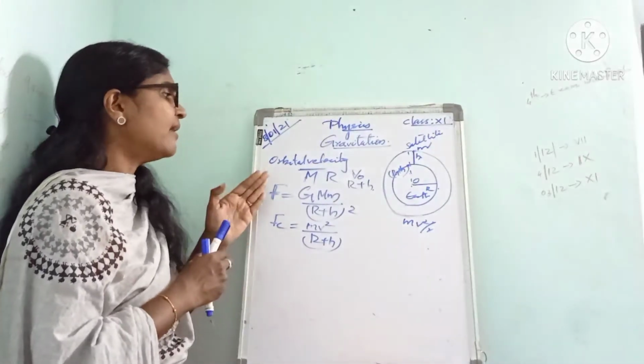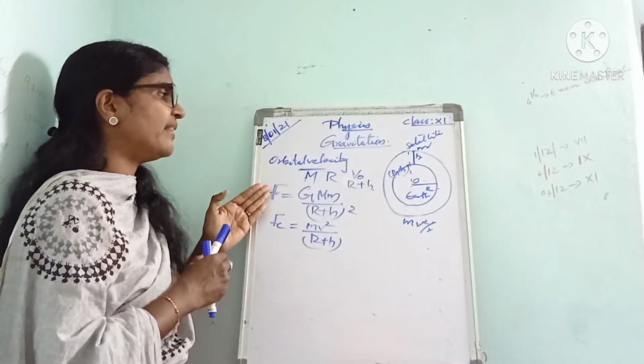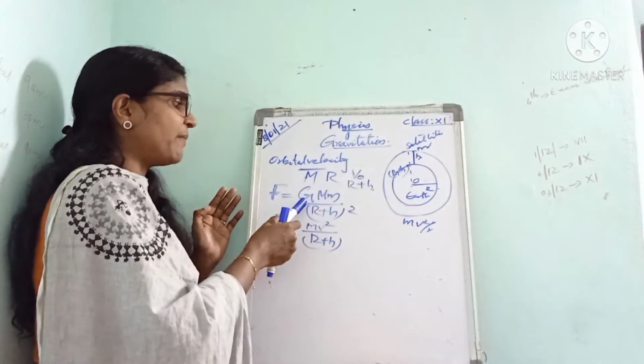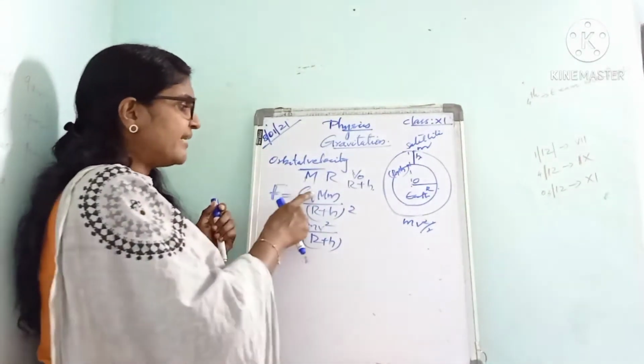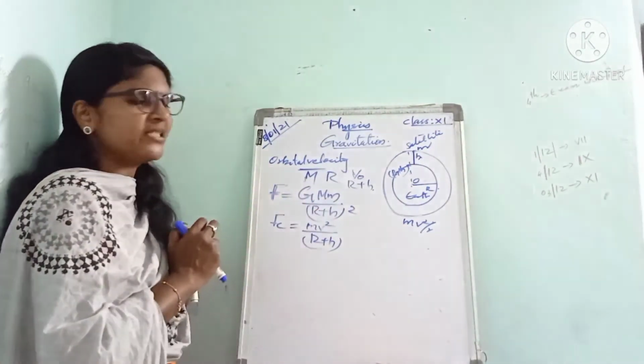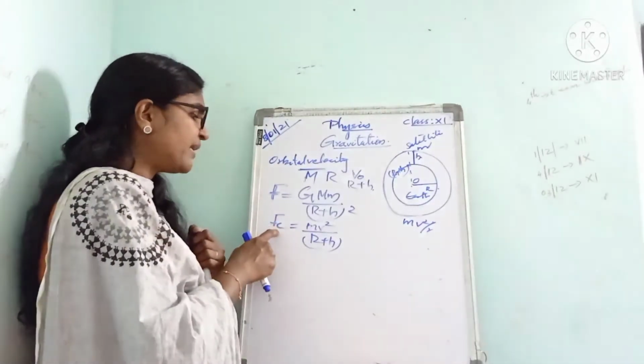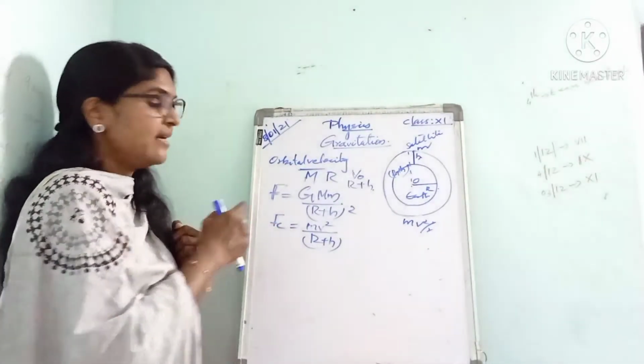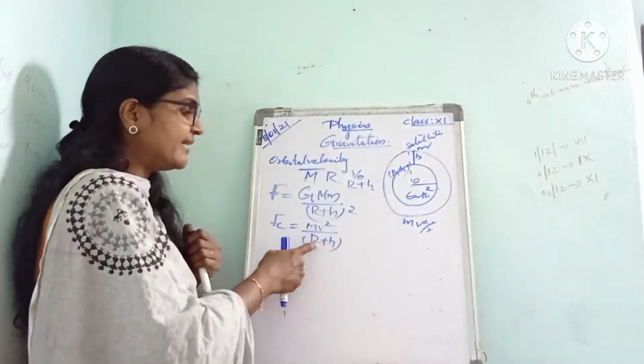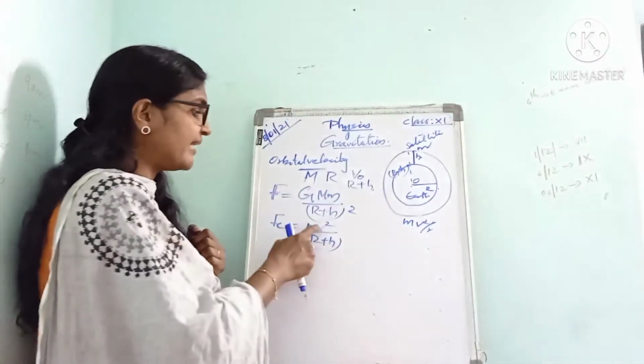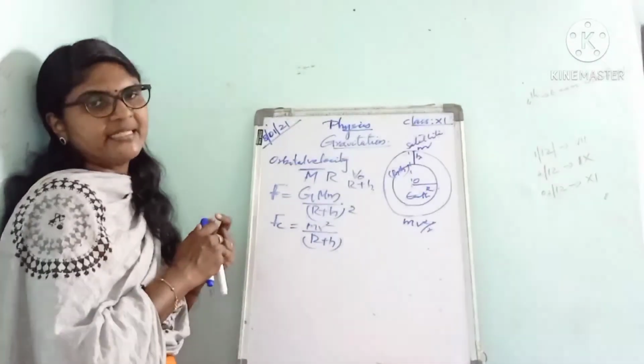Here the gravitational force between the Earth and the satellite is given by Newton's law of gravitation, G M m divided by (R plus h) the whole square. The centripetal force required by the satellite is m v square by (R plus h).